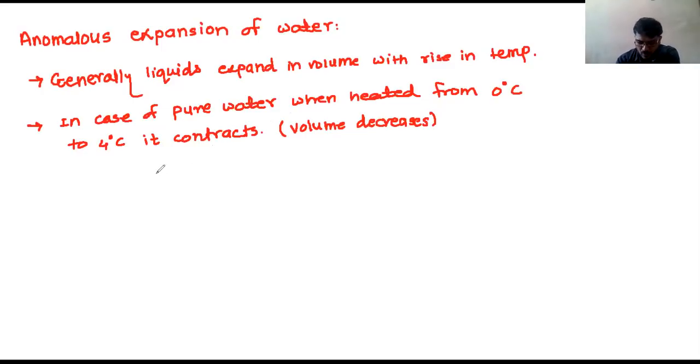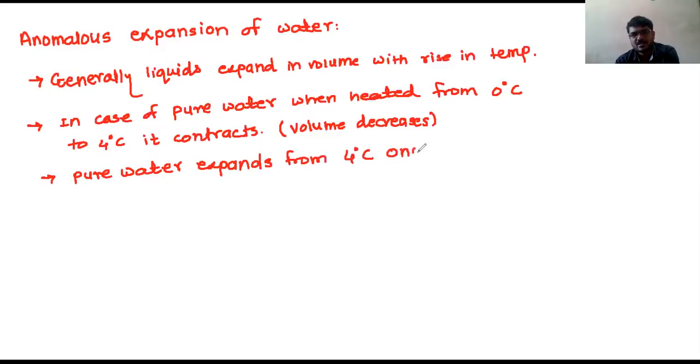And it expands from 4 degrees Celsius onwards. So I am writing here, pure water expands from 4 degrees Celsius onwards. Expands means volume increases.